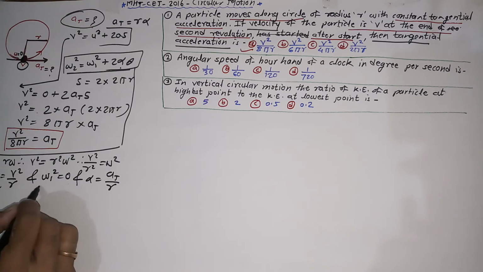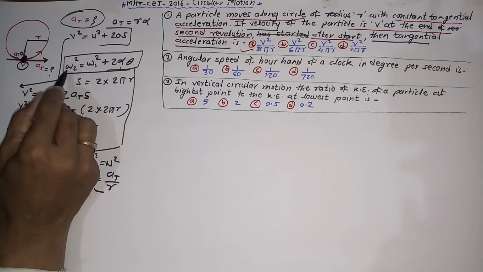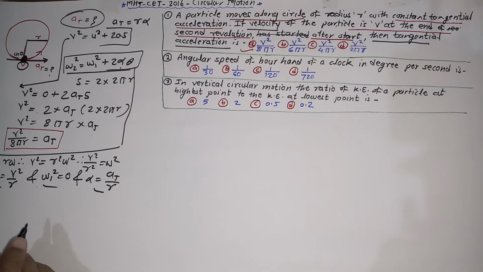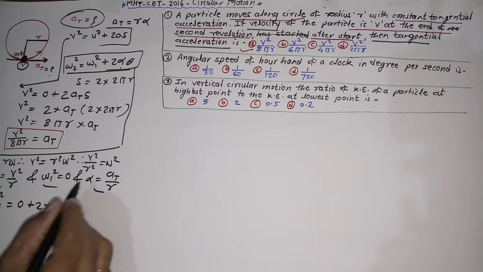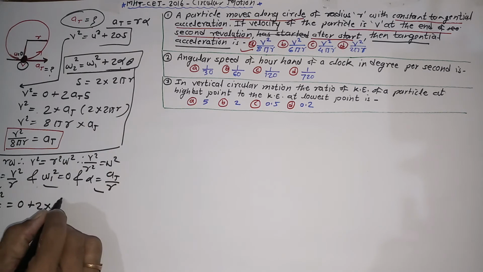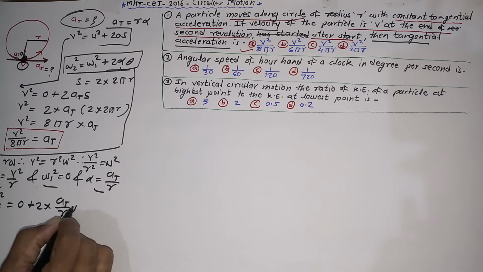Simply put these three terms here. What I got, omega 2 square means v square upon r square is equal to omega 1 square means 0 plus 2 as it is into alpha. Alpha is equal to a t upon r into theta.